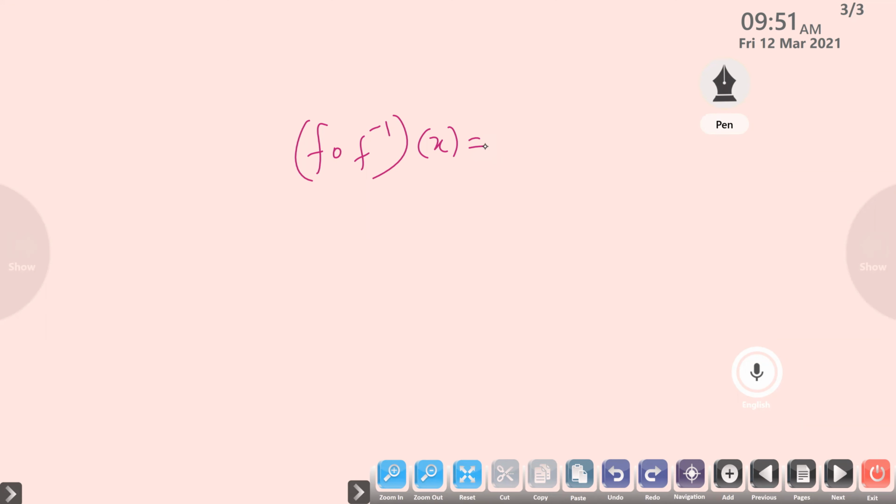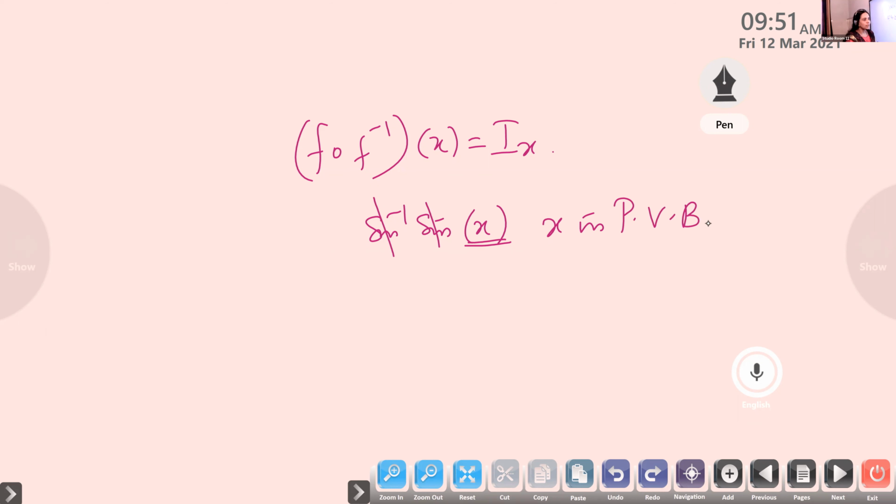Yes, Atul. F inverse is the inverse of F, so F composition F inverse is the identity function. Similarly, sine inverse is the inverse of sine. But sine inverse and sine will get cancelled only if x lies in the principal value branch. In all cases, we will not be able to cut like this, even though inverse functions cancel each other.